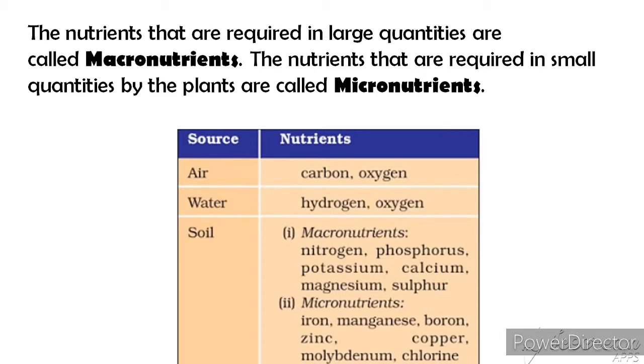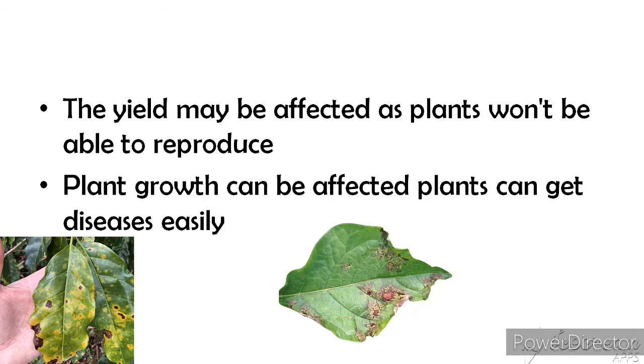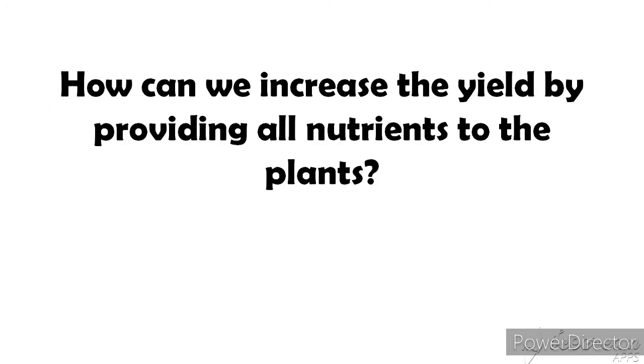What happens if plants lack these nutrients? The yield may be affected as plants would not be able to reproduce. Plants' growth can be affected, and plants can get diseases easily. How can we increase the yield? By providing all nutrients to the plants.